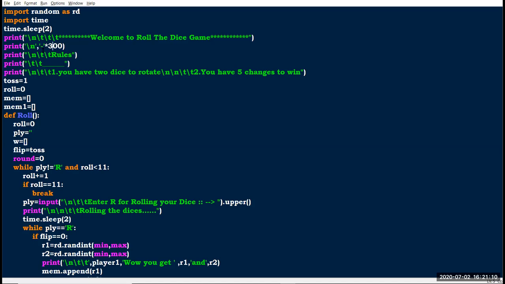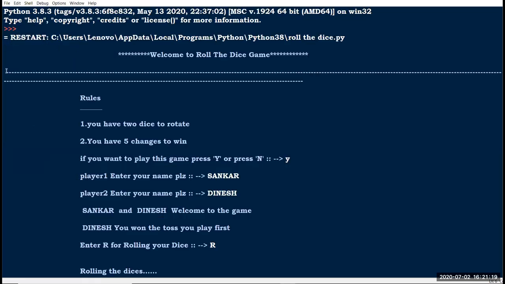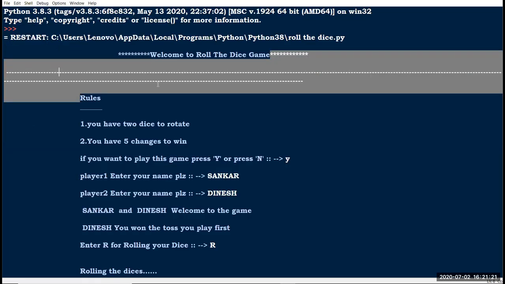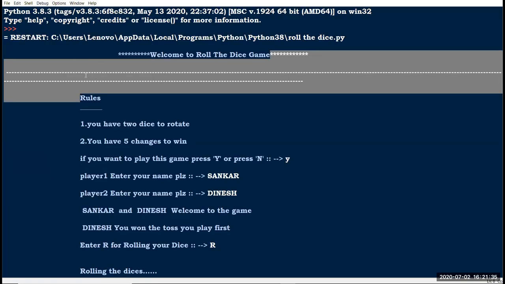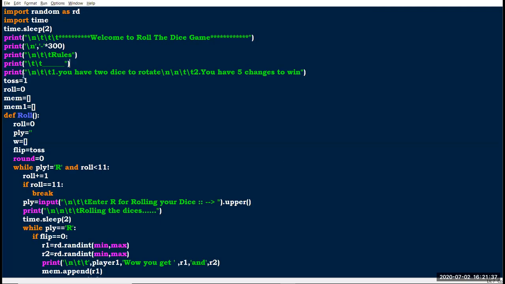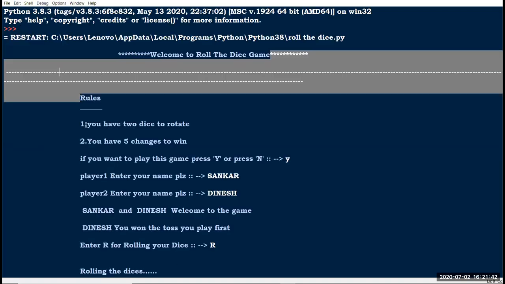Here I am using string multiplication. You can see I am multiplying the hyphen, that is minus, by 300. That's why I am getting these 300 hyphens here. Here I have printed the rules. Then I just give an underline for the rules. After that I am printing the rules.